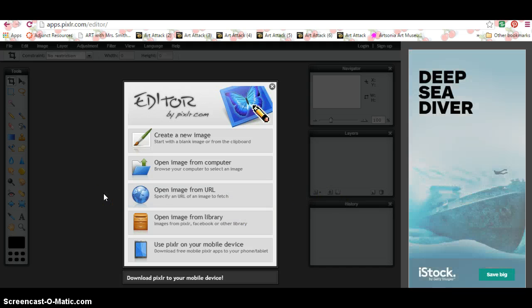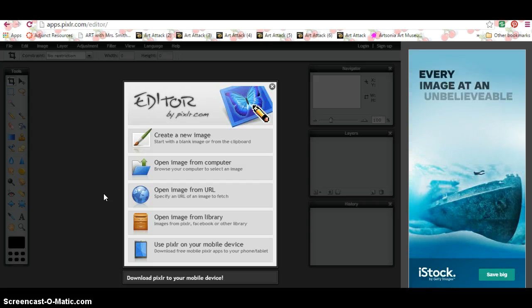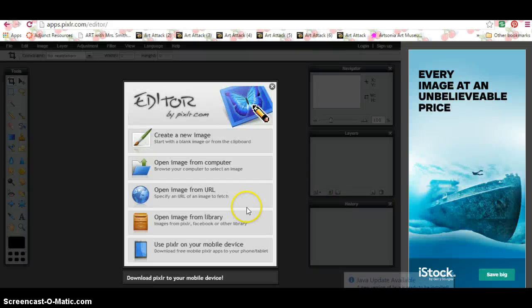So let me talk to you really quickly why I like using Pixlr as opposed to other free online programs. First of all, you can download Adobe Photoshop as shareware. Adobe has made a free version of that, but because of licensing, most schools can't download all those free versions. They actually have to pay. And so Photoshop is a really expensive program. Usually you have to buy the whole Creative Suite, which involves Photoshop and Dreamweaver and Adobe Illustrator, sorry. And it can cost anywhere from like $700, right? So, oh, sorry, my computer's yelling at me. There we go. Since we don't want to buy that, we want to use this online version, right?